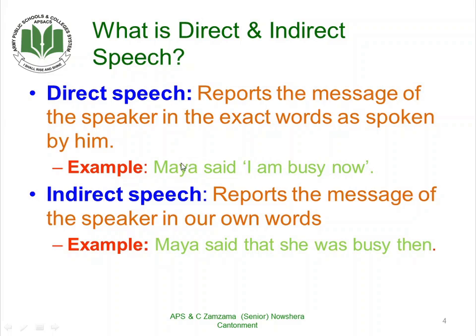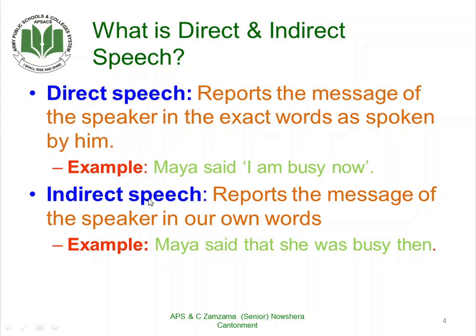Here, Maya is the speaker and "I am busy now" are the exact words which were spoken by Maya. For direct speech, when we report their exact words, they are enclosed in quotation marks.